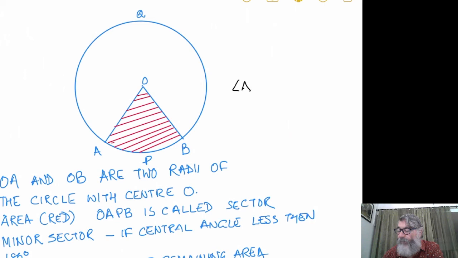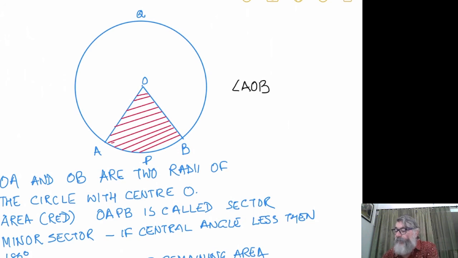angle AOB. We have to look at angle AOB, which is called the central angle. Angle AOB will be called central angle. If this central angle is less than 180 degree, then the sector made by this central angle will always be a minor sector. And when it is greater than 180, then it will be a major sector.